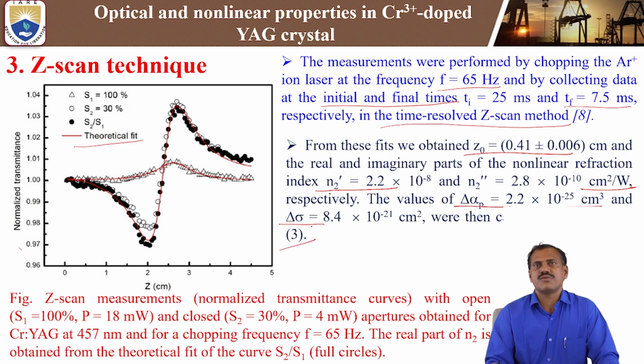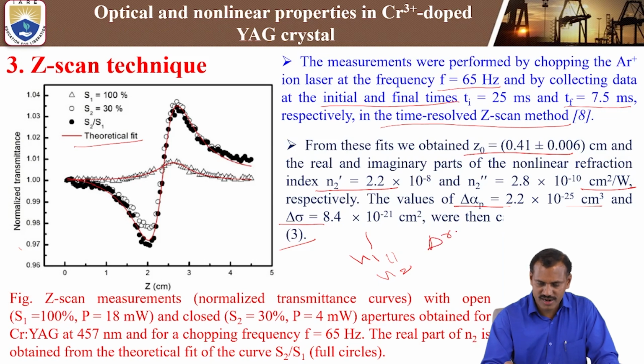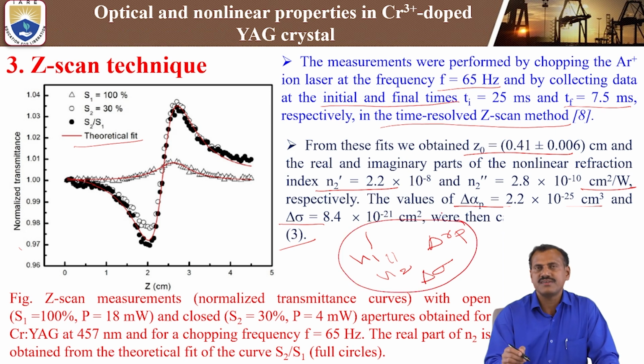So using the above equation, we are calculating N2 dash, the real part of the non-linear refractive index, N2 double dash, the imaginary part, and also delta alpha p, the polarizability difference, and delta sigma. So these parameters we calculate using the Z-scan technique.